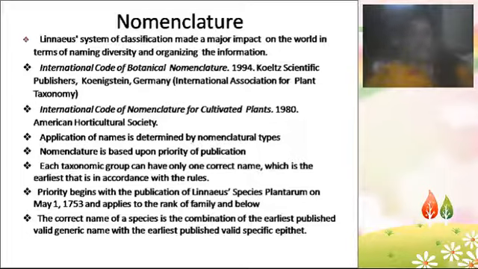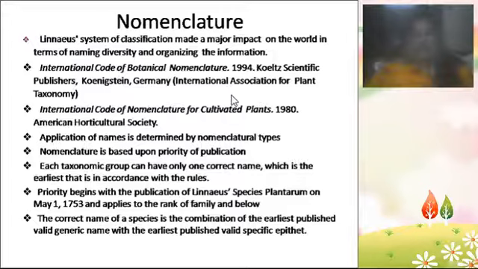And then ICBN, the International Code of Botanical Nomenclature. This ICBN is an organization. So all the plants which are available in the world, all the world plants' nomenclature will be there in the ICBN. ICBN is the organization which proposes a certain set of rules, codes and principles to name a plant. We can't name a plant just like that. We have to follow some rules, and those rules are known as the binomial system of nomenclature.